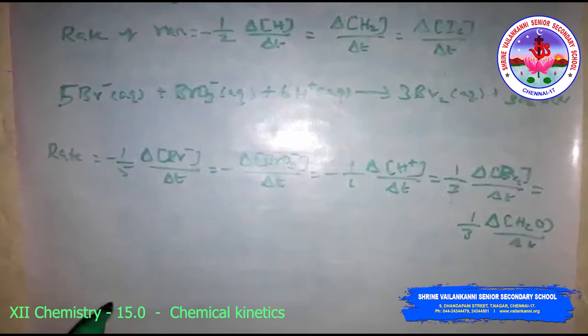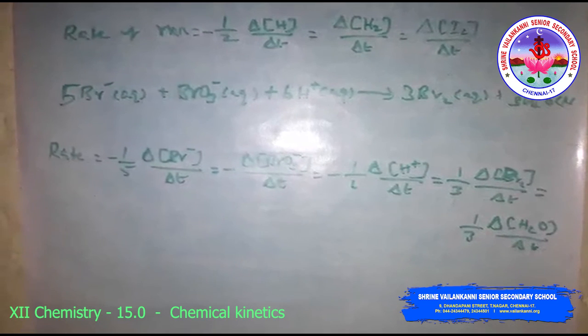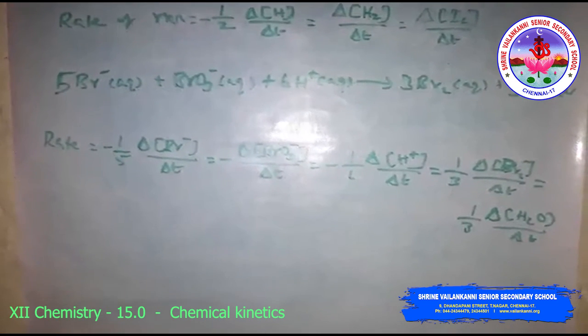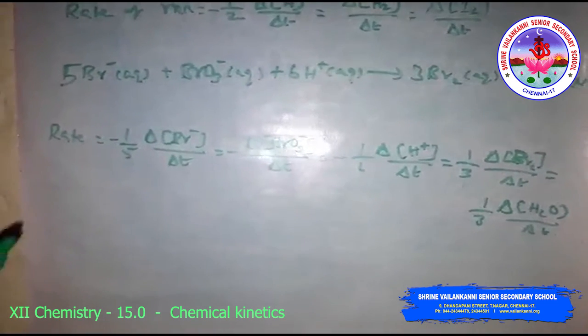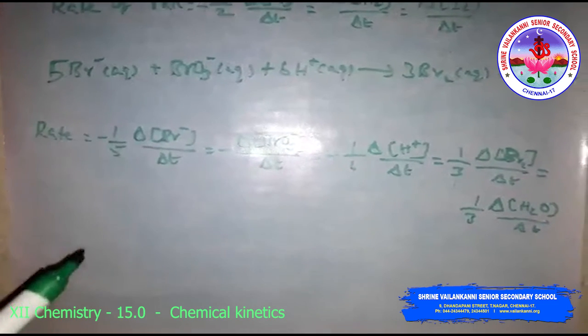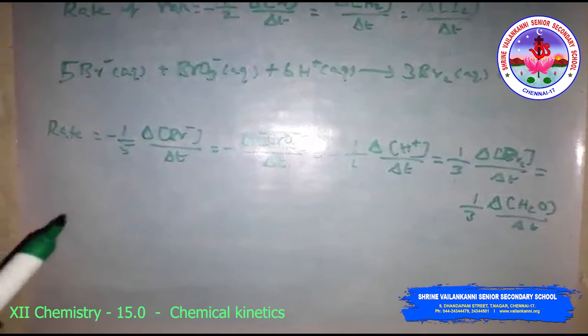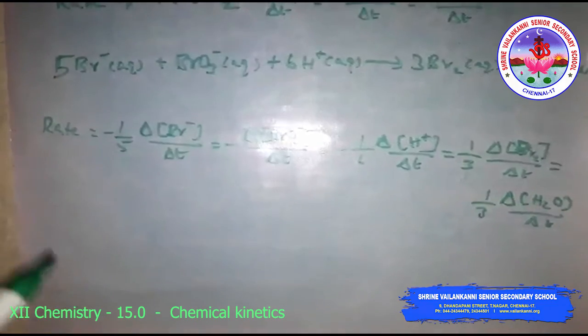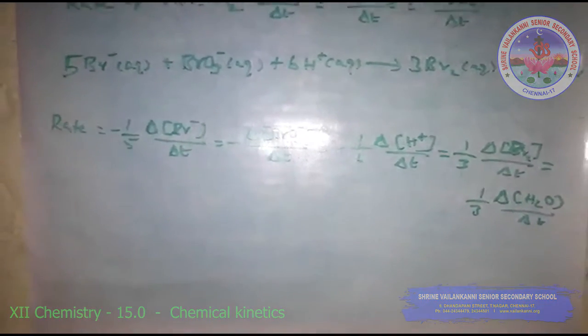For a gaseous reaction at constant temperature, the concentration is directly proportional to the partial pressure of the species, and hence the rate can also be expressed as the rate of change in the partial pressure of the reactants or products.